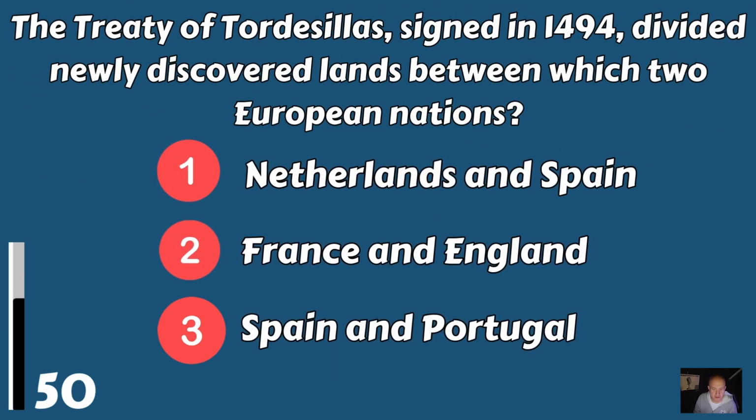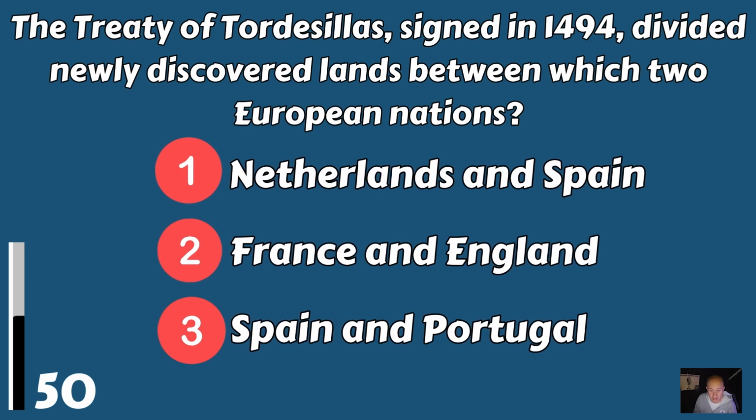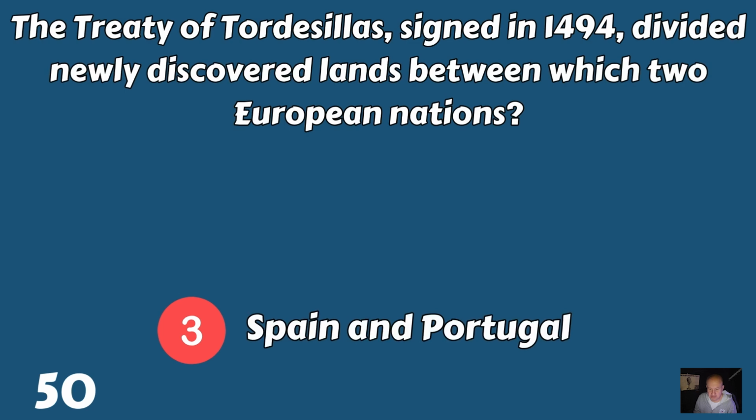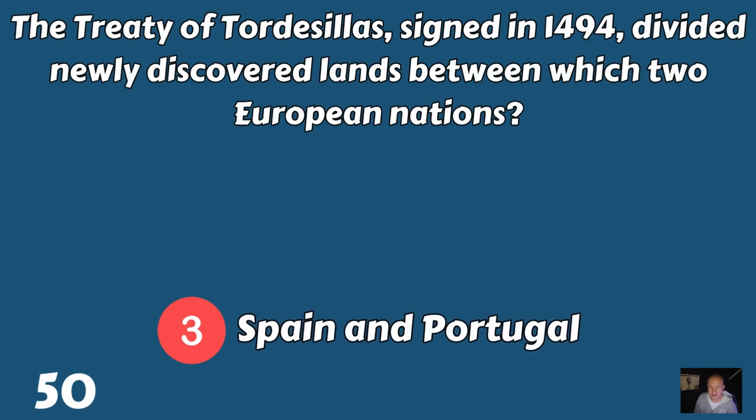The Treaty of Tordesillas, signed in 1494, divided newly discovered lands between which two European nations? Was it the Netherlands and Spain? Was it France and England? Or was it Spain and Portugal? It was Spain and Portugal.